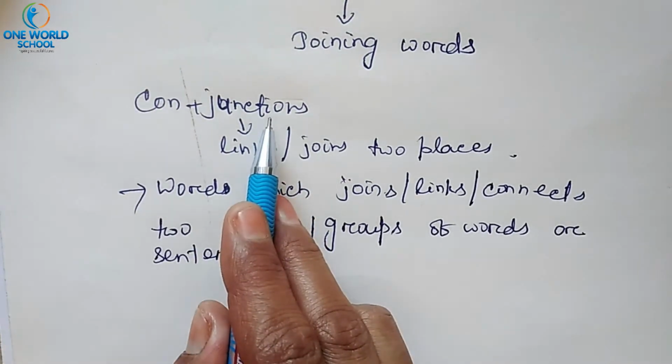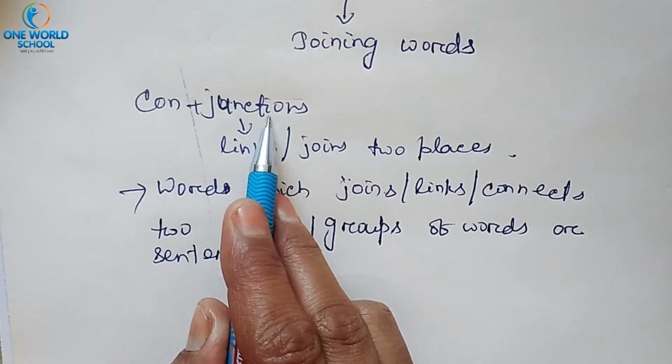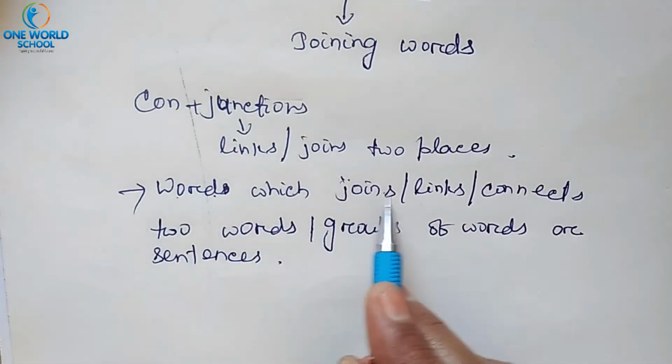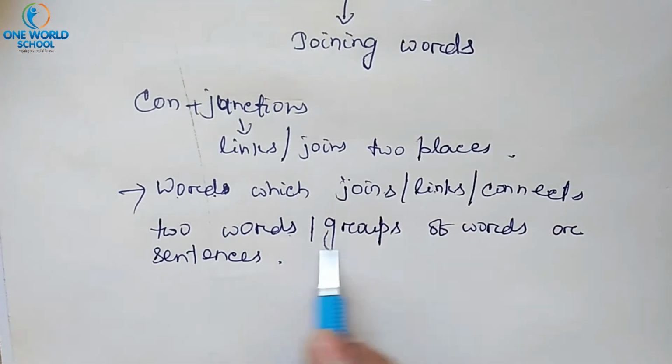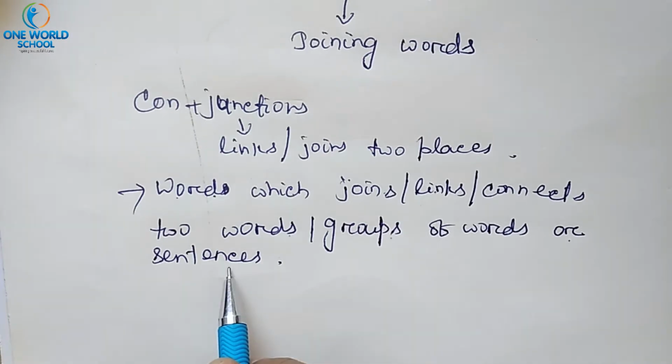So conjunction in English grammar is known as a word which joins or links or connects two words or groups of words or sentences. That is called conjunctions.